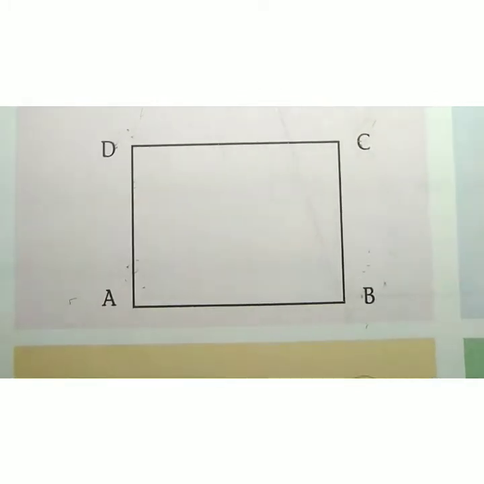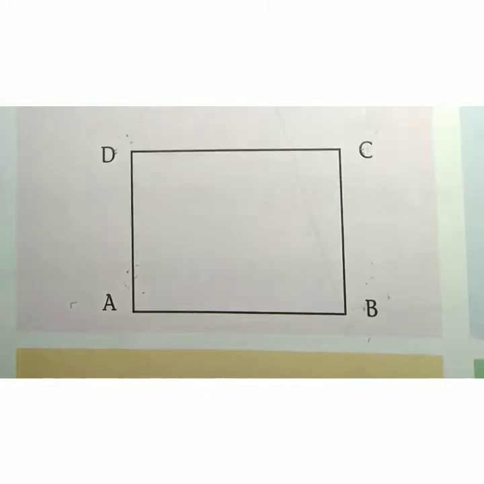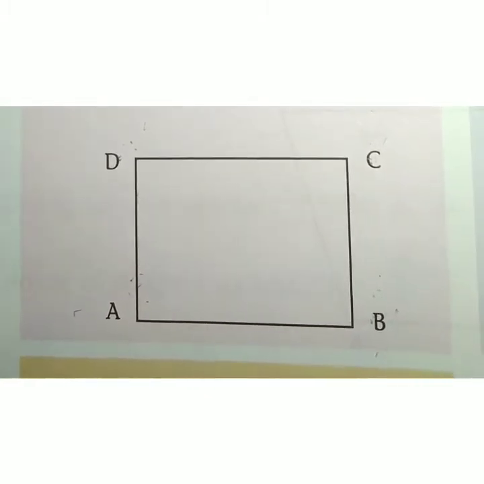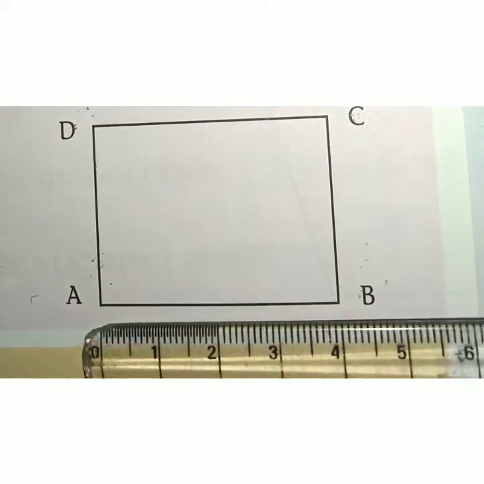What is meant by length? Length means the size of the longer line segment. In the shape, which two line segments are longer? AB and DC are longer.